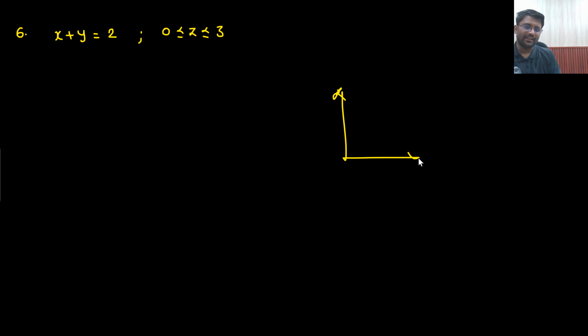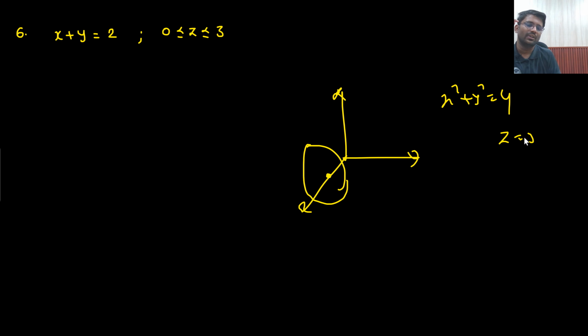As far as I remember, it was x square plus y square equals to 4 and z equals to 3. So at z equals to 3, you are supposed to make the circle of x square plus y square equals to 4. So z equals to 3 is fixed. x square plus y square equals to 4, this is the closed line that we are having, right?